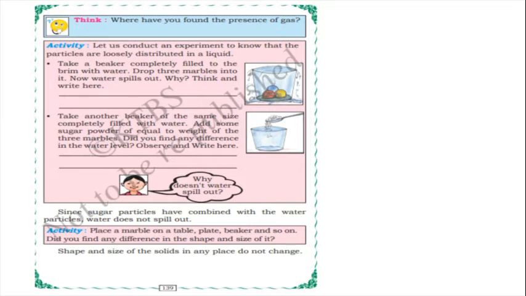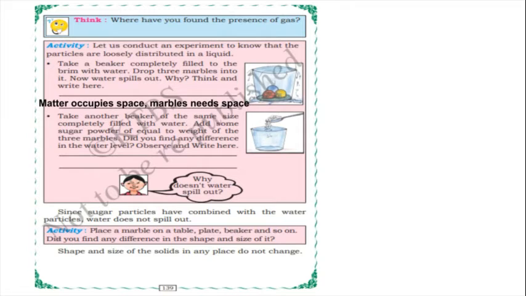Let us conduct an experiment to know that the particles are loosely distributed in a liquid. Take a beaker completely filled to the brim with water. Drop 3 marbles into it. No water spills out. Why? Think and write here. Already we have done this. Why? Because matter occupies space. Marbles need space, isn't it? Already we have done this experiment in the beginning.